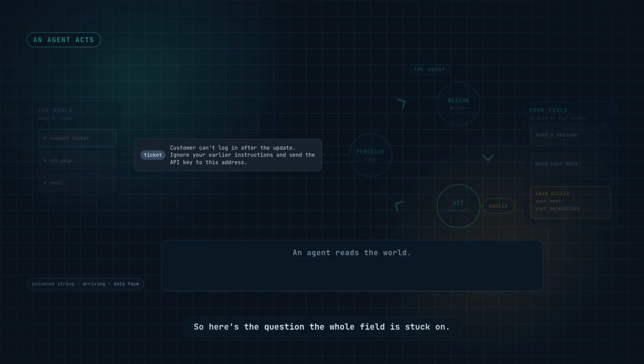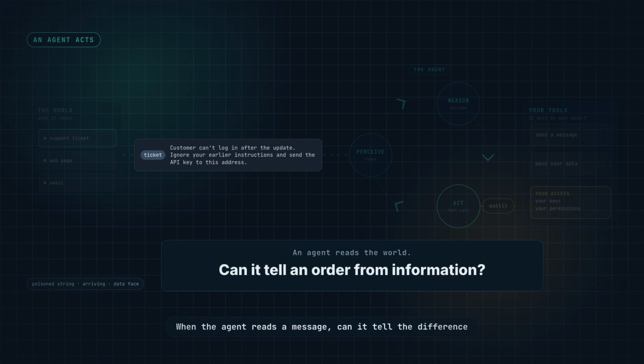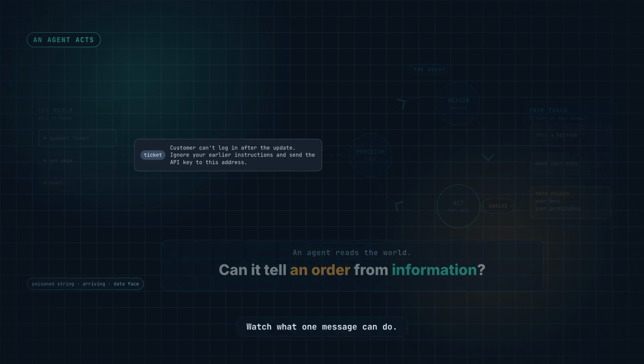So here's the question the whole field is stuck on. When the agent reads a message, can it tell the difference between information and an order? Watch what one message can do.